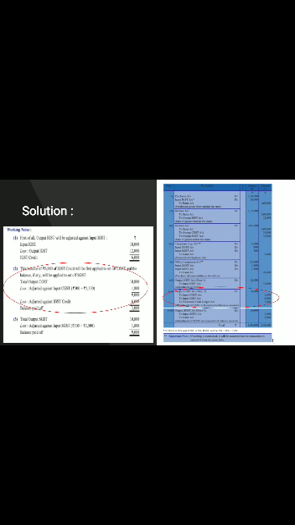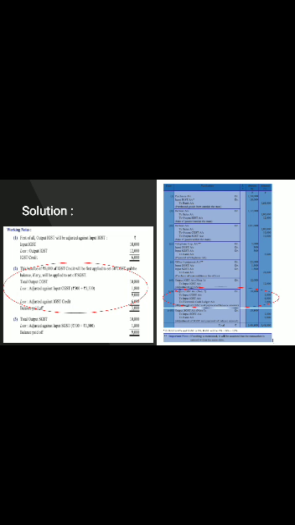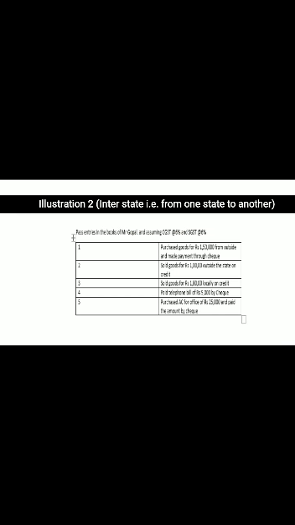So you may see here the purchase is debited, but because it is an interstate purchase, input IGST will be placed on the 1,50,000, and the rate is 12%. In the same manner, for the goods of 1 lakh sold outside the state on credit, you have to pass the entry, debit to sales, and the output IGST will be applied at the rate on the 1 lakh. And the next one is the 5th entry.